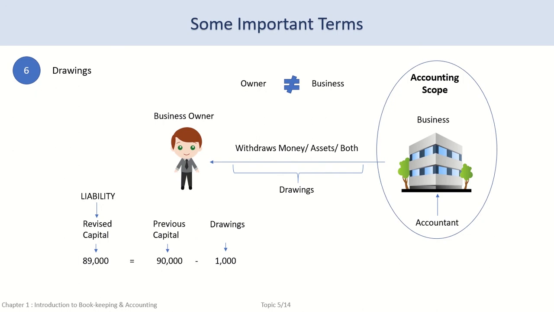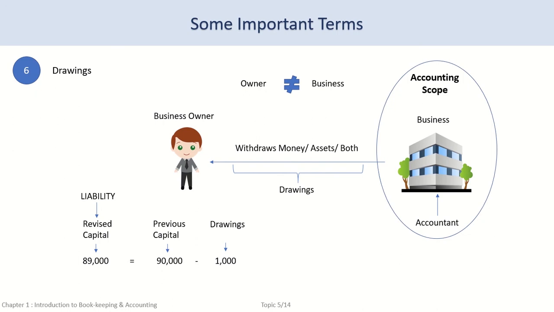Carrying forward our previous example on capital, if the owner's capital was $90,000 and he made two drawings of $200 and $800 respectively, the total drawing of $1,000 needs to be deducted from his capital when the books of accounts are closed and the financial statements are prepared. In this case, his revised adjusted capital would be $89,000.